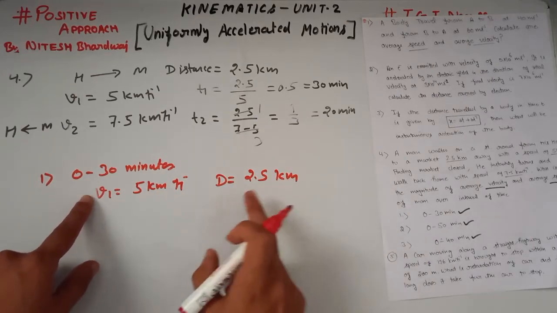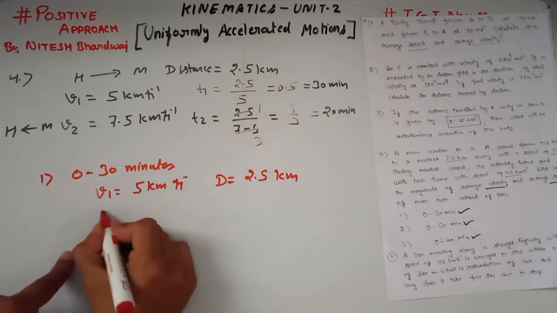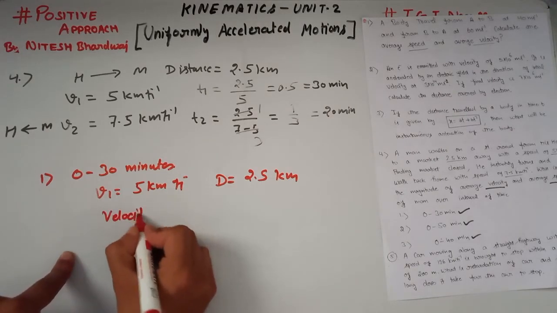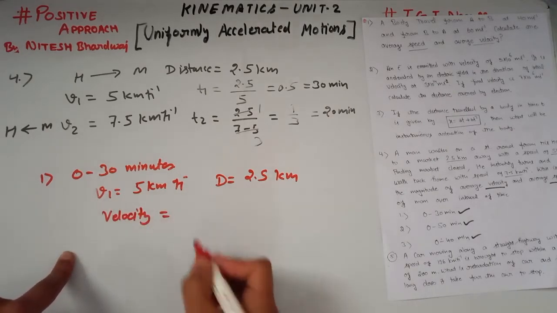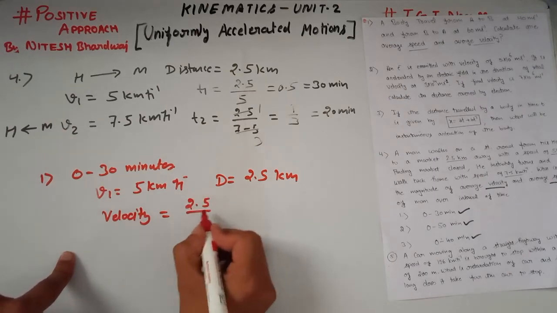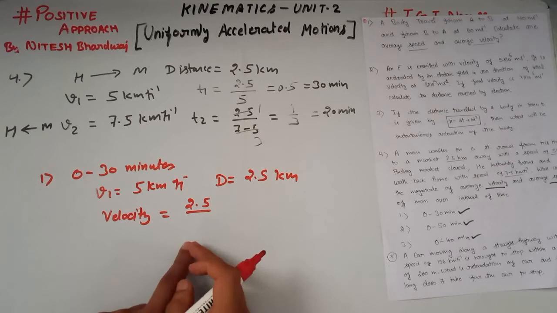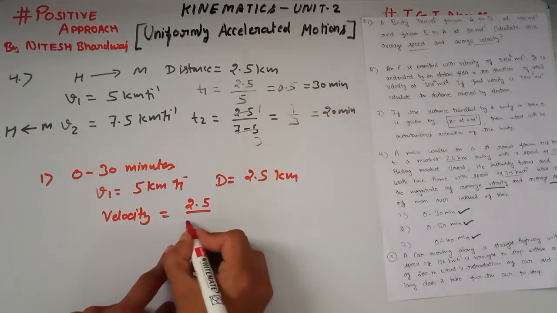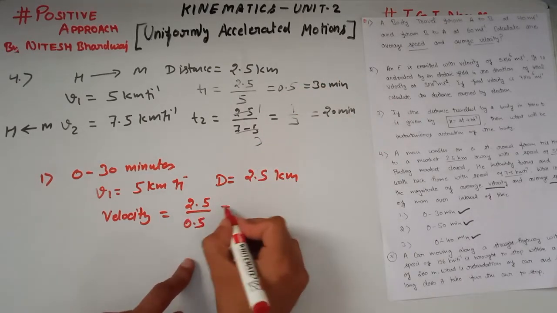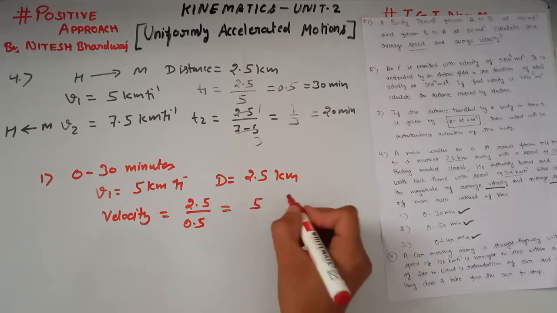So here average velocity is displacement over time. Here displacement is 2.5 divided by time. Here time is 0.5 hour, so 2.5 over 0.5, which is equal to 5 5s are 25.